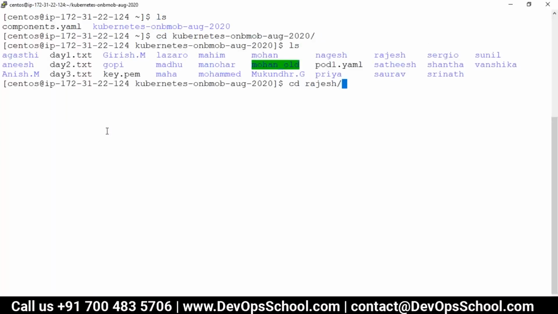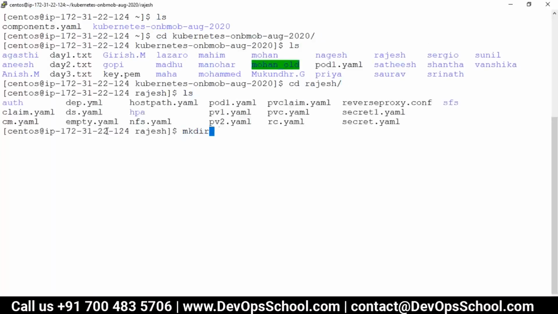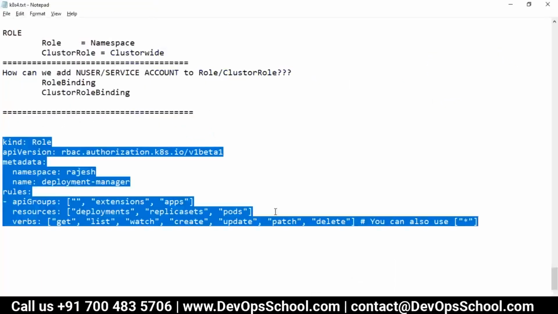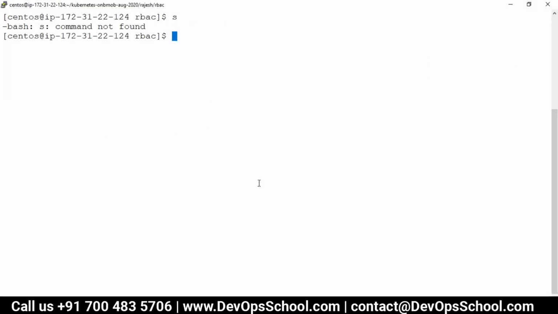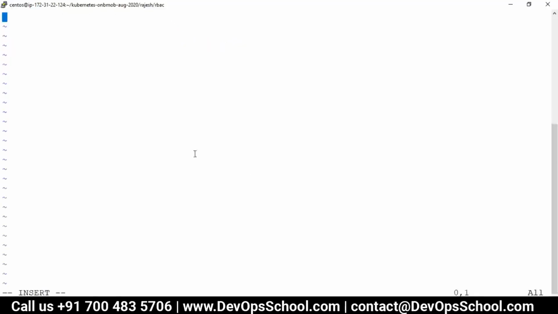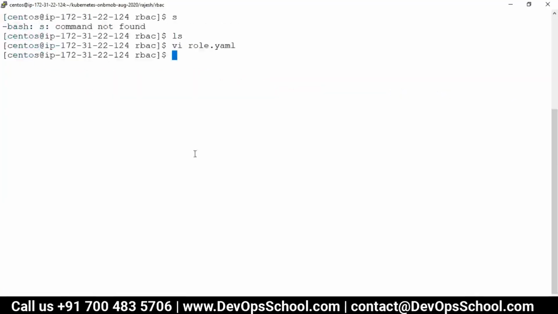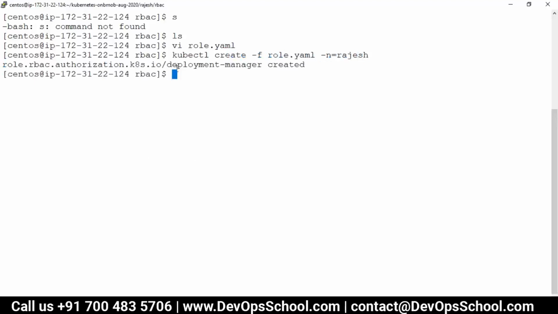In the CentOS Kubernetes Rajesh namespace, I will create one directory, rbac. cd rbac, and here is nothing, so I'll create role.yaml and copy paste. Now kubectl create -f role.yaml -n Rajesh. Okay, you created the role.